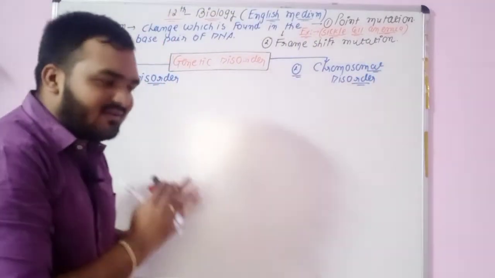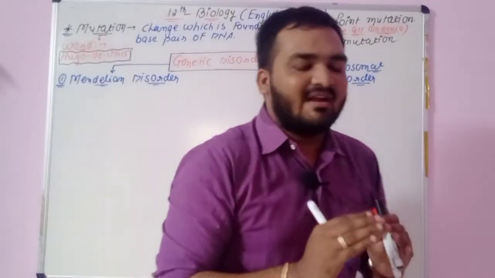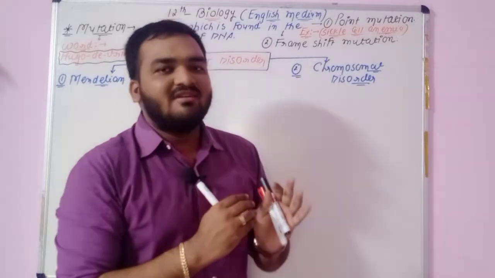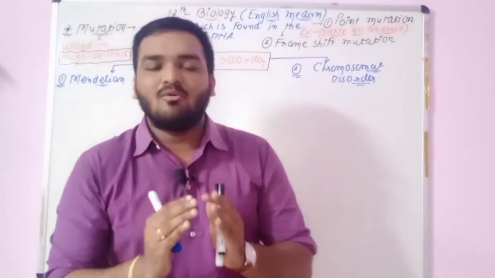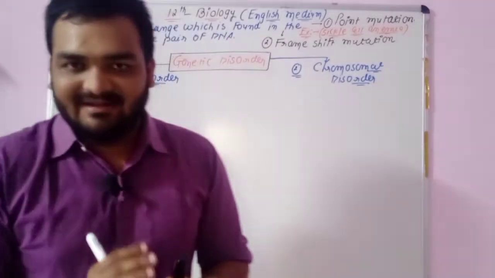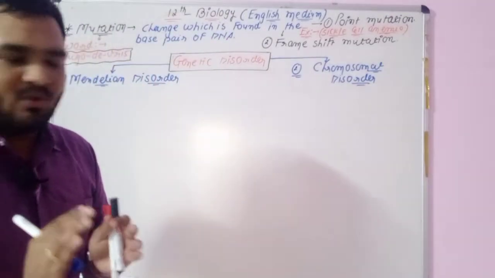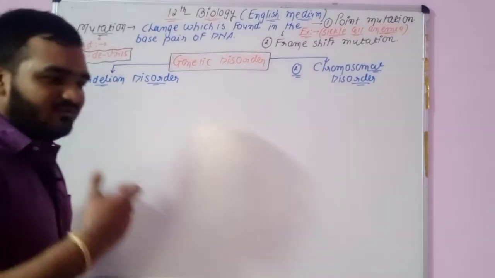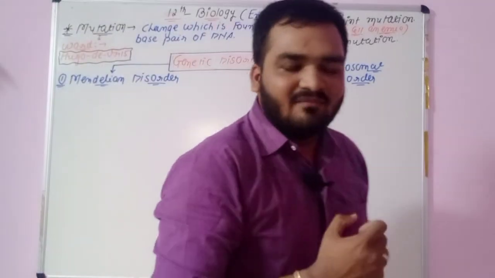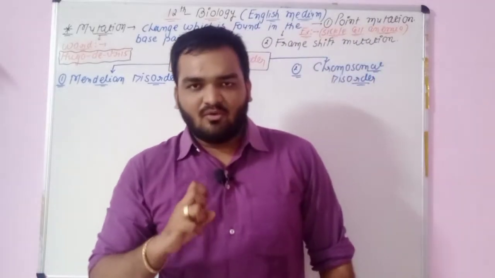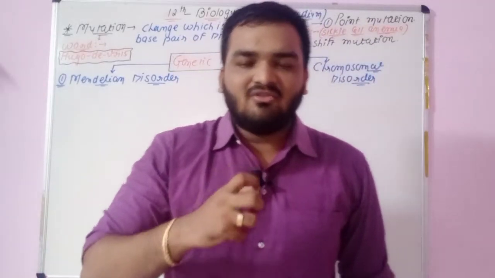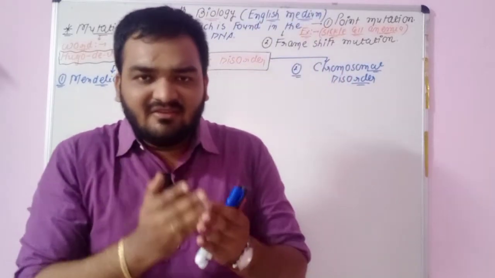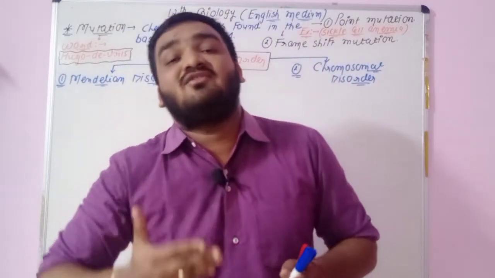See, we are making this classification chart according to your textbook. The information taken in this concept will be from your textbook, your NCERT. So we are learning the concept of NCERT. See, Mendelian disorder. You will remember, it is one type of disorder in which a mutation or mutant gene is found, and this mutant gene will go to the next generation.